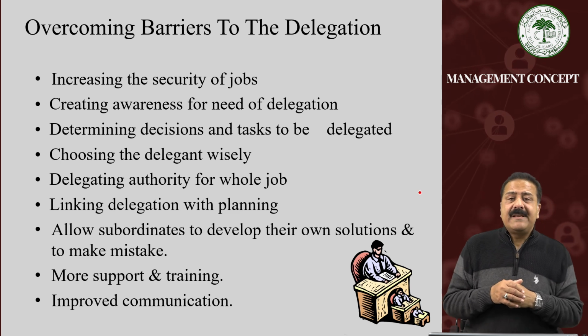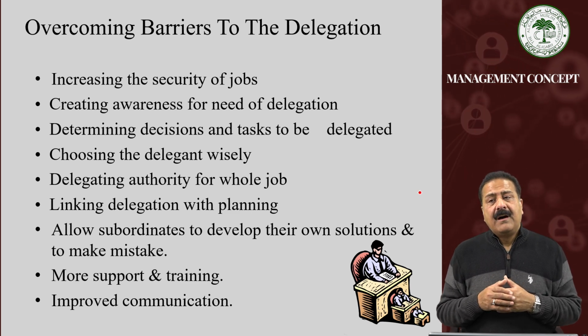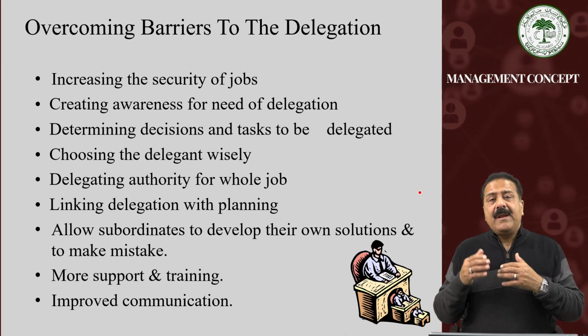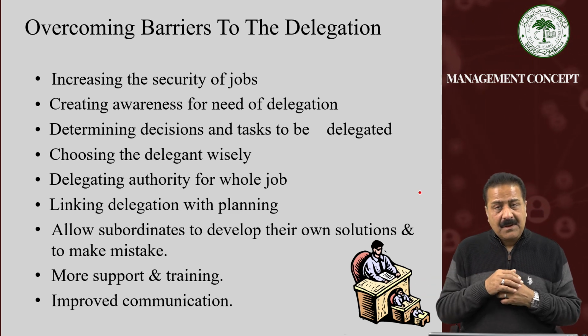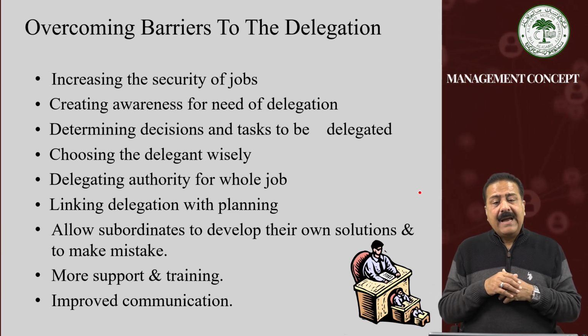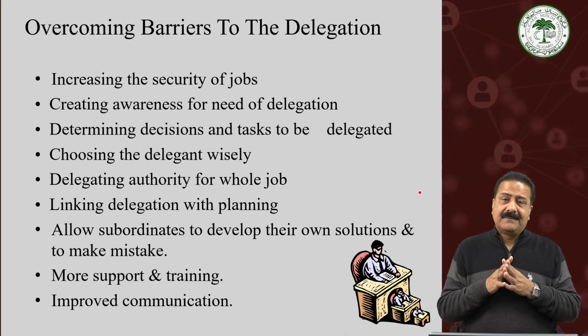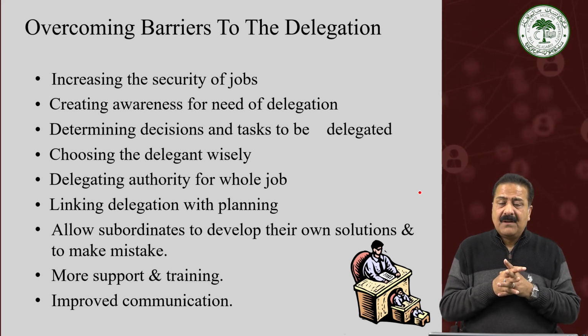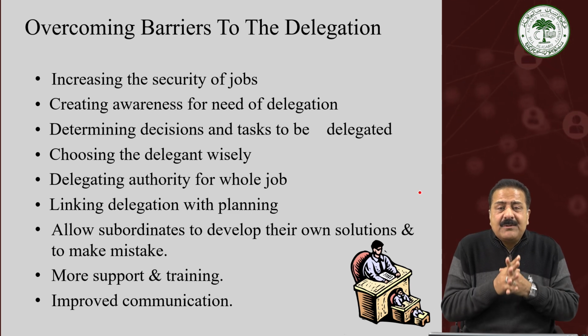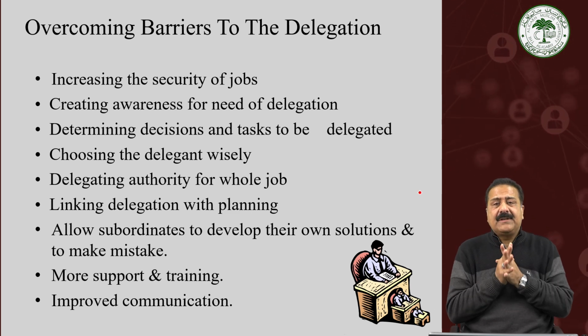Sometimes, on the basis of seniority, if authority is given, that person may not be as competent as his junior would be. So the choice is very important. This delegation should be part of the planning process of the organization, which aims towards the achievement of the goals of the organization.